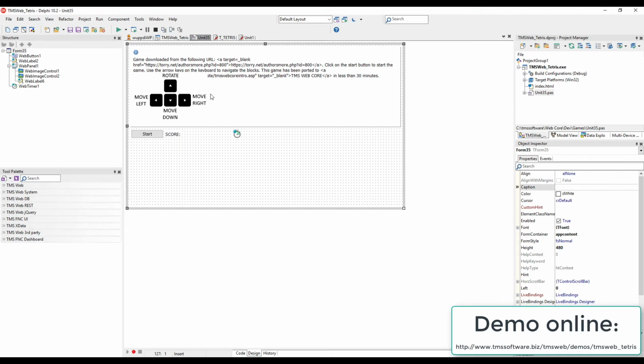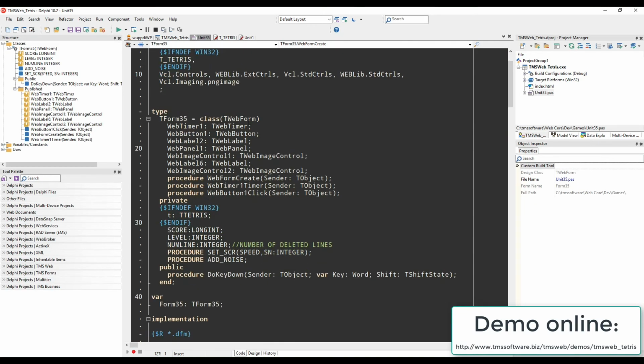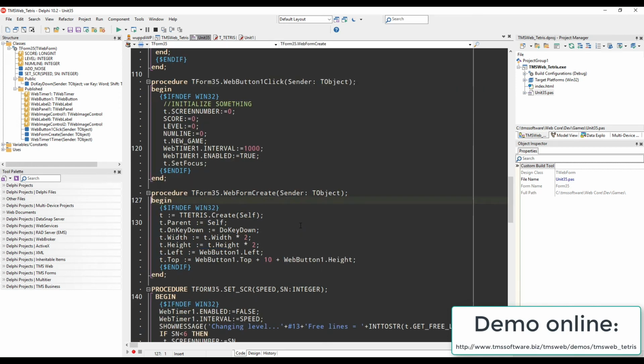What he did is rather simple. On the main form, he placed an image component with all the instructions, and he kept some space down below where the component is being drawn. TMS Web has full TCanvas support, and that's exactly what the component uses, TCanvas. Thus, if we look at our web form, we have one reference to TTetris, which is the original component that was written in 1997. Then we had to initialize everything in the form create event. You see that nothing else is happening but the TTetris component being created and some properties are being initialized.